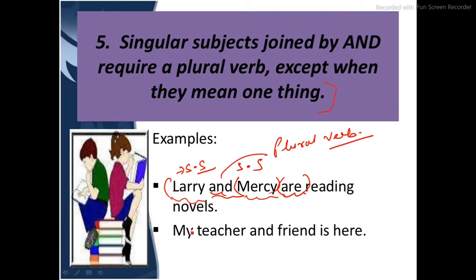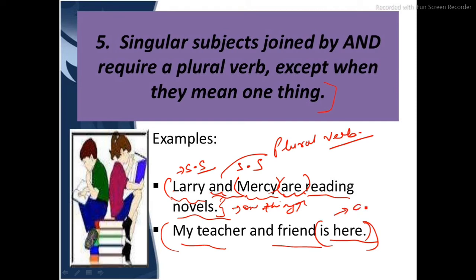Okay, but over here, my teacher and my friend is here. Now over here, this sentence is referring to the same thing. Over here, look, they are reading novels. So both of them are reading their individual novels. Larry and Mercy are reading novels. That means they are reading their individual novels. So we are not referring to one thing. We are referring to two different things in this sentence. But over here, my friend and my teacher is here. Is here means at the same place.